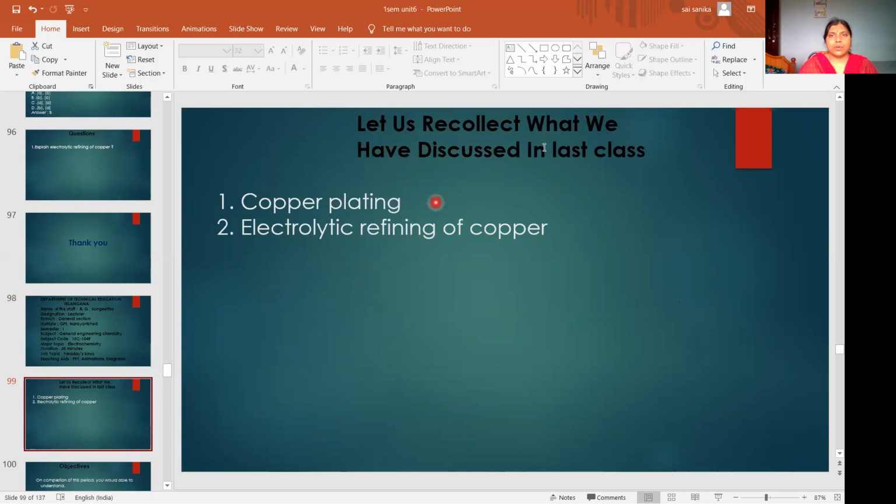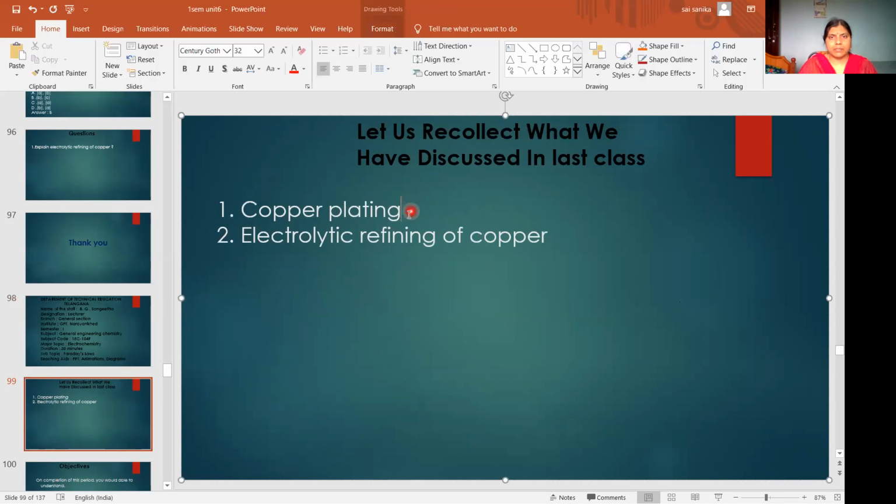Let us recollect what we have discussed in the last class. What did we discuss in the last class? We discussed electrolytic refining of copper. So that is electrolytic refining of copper, not copper plating. Copper plating we discussed in the class before last. In the last class we discussed electrolytic refining of copper.